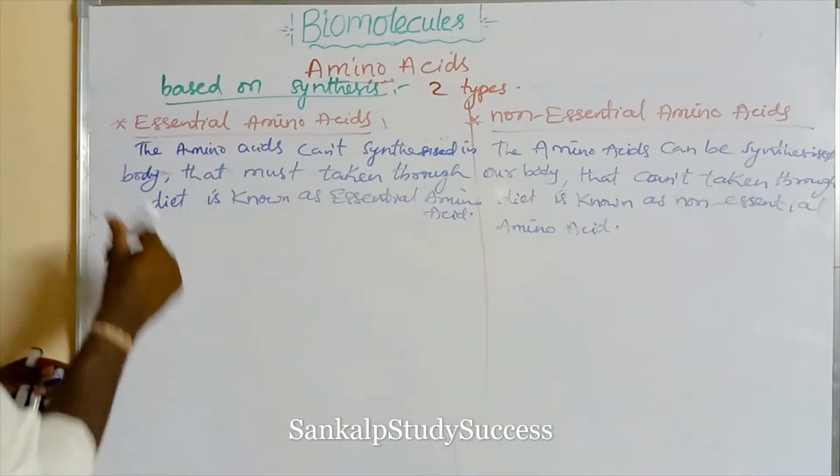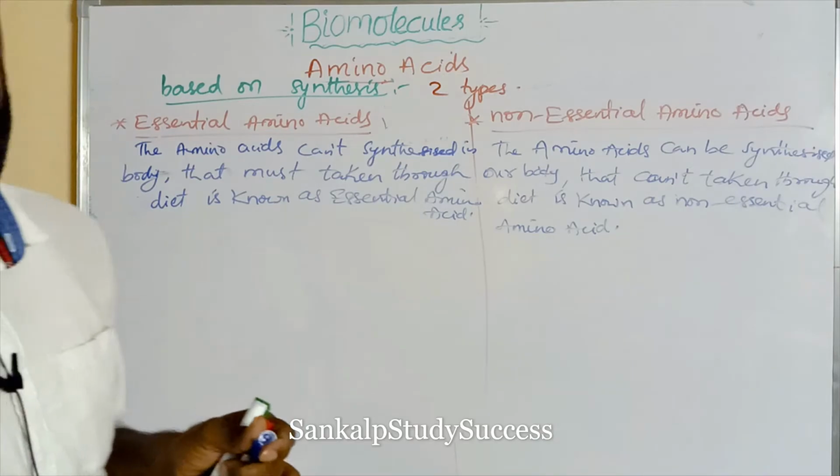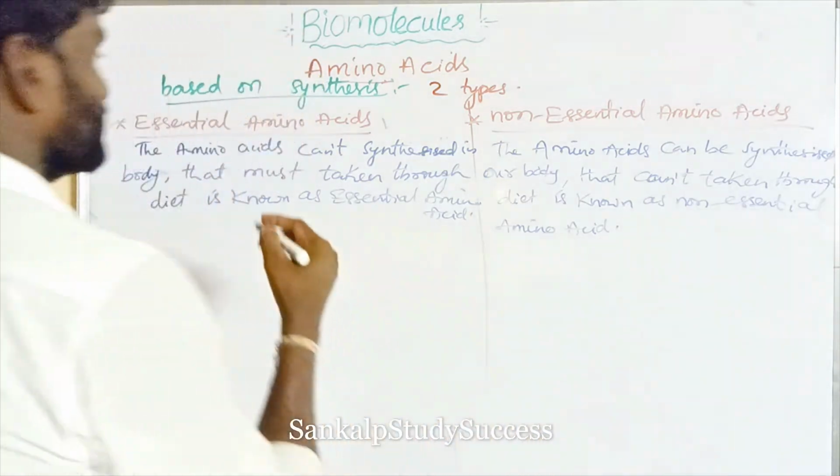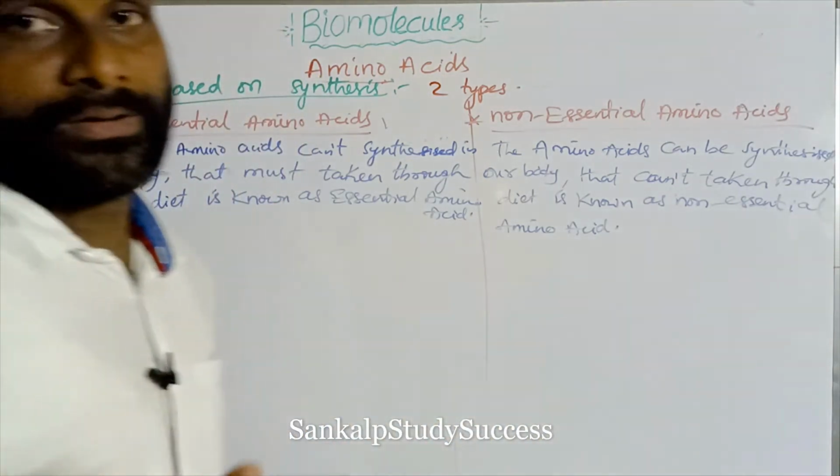Now, what are the essential amino acids? How to remember? Listen to me.